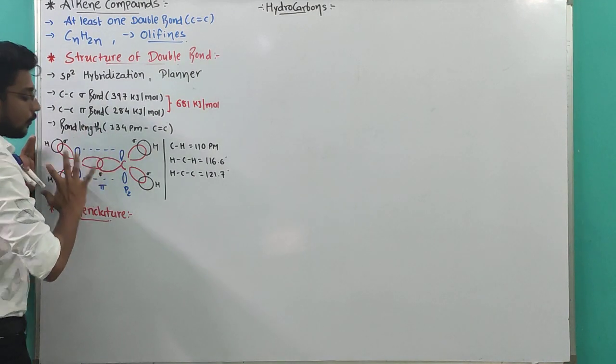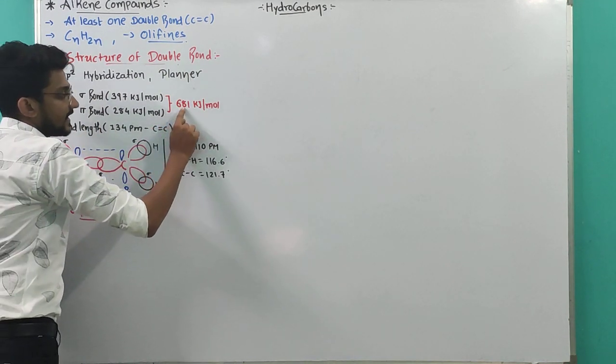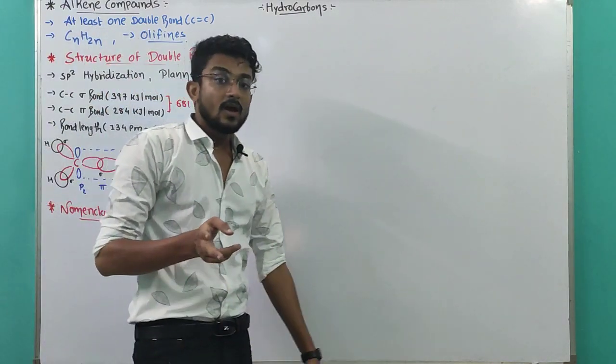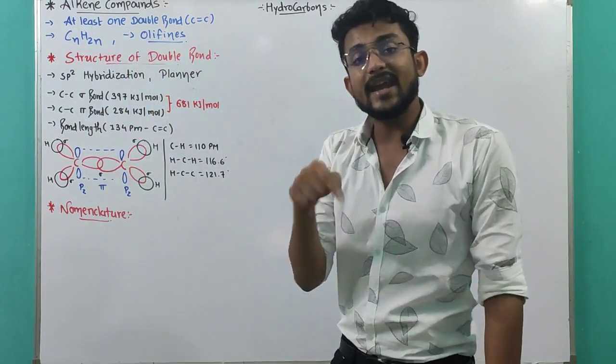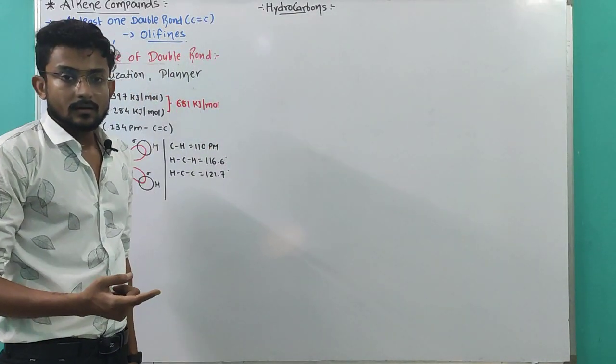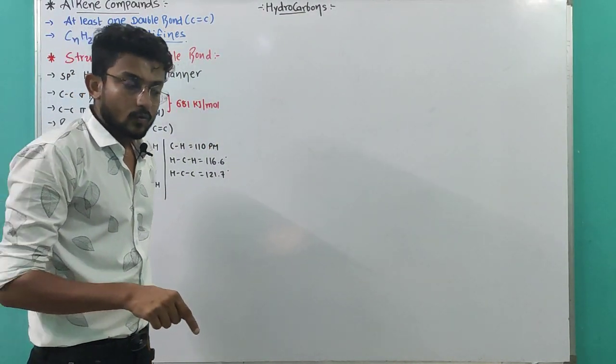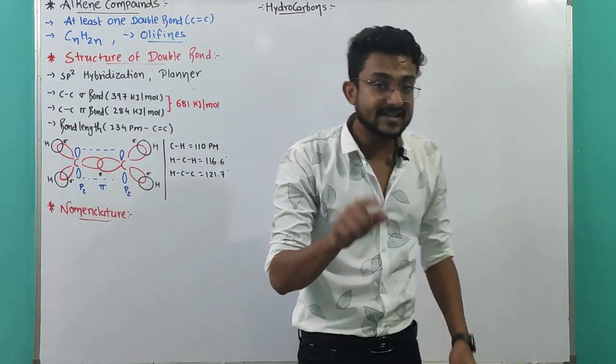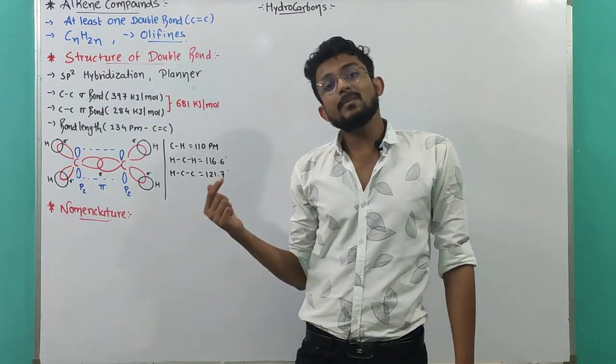That means a whole double bond has an energy of 681 kilojoule per mole, whereas alkane has only 384 kilojoule per mole. So, a carbon-carbon single bond is easier to break compared to a carbon-carbon double bond.